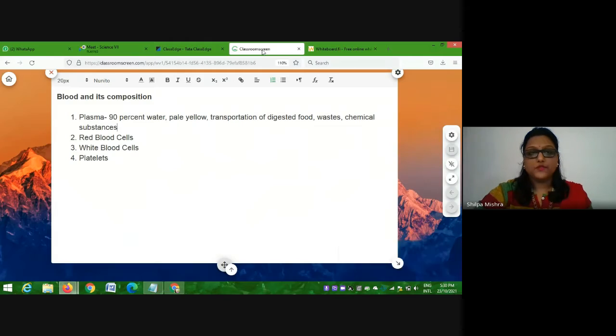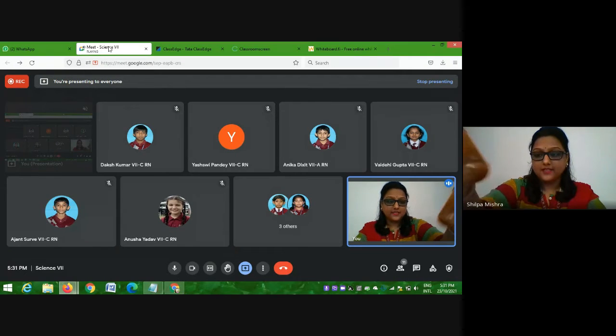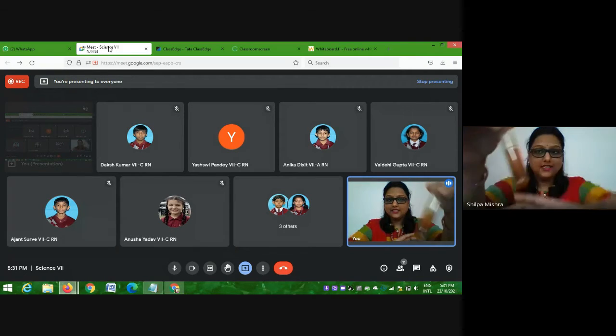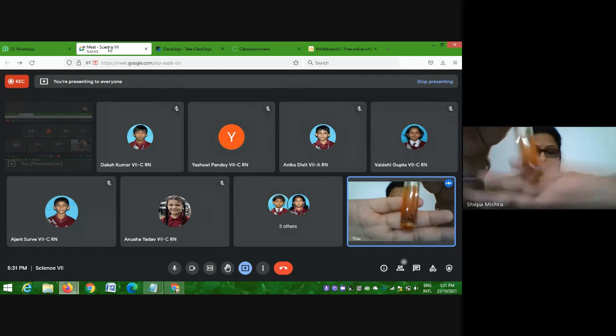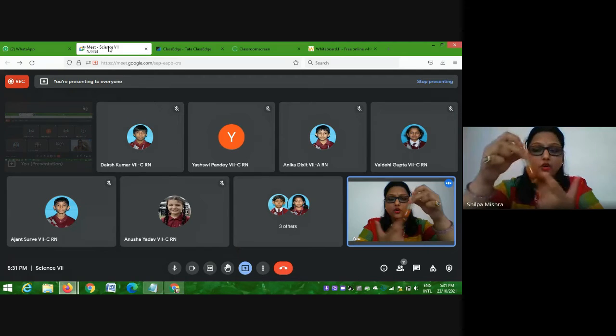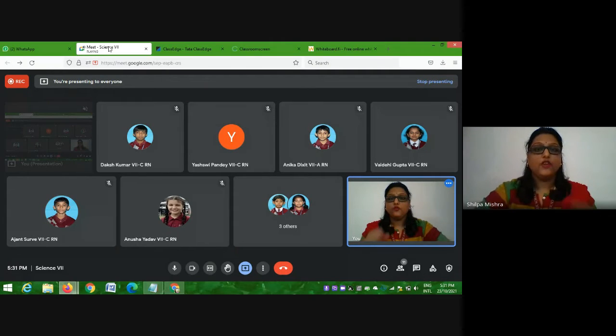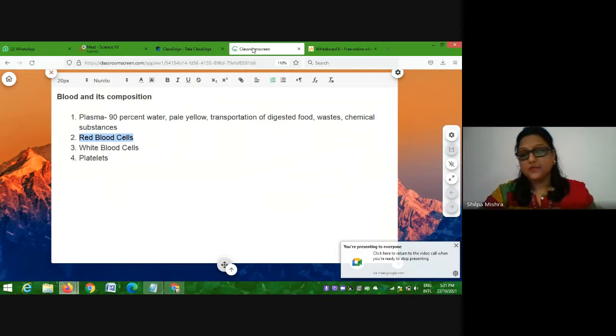Now, secondly, students, there are red blood cells, right? Now, when I was showing you this liquid, you figured out that there are different colored substances here in this liquid, isn't it? They are of different colors, different shapes and sizes, right? So in the liquid, all these substances that are suspended have different characteristics, right? The very first cells that we take after plasma are red blood cells, right? Now, red blood cells, why are they called so?